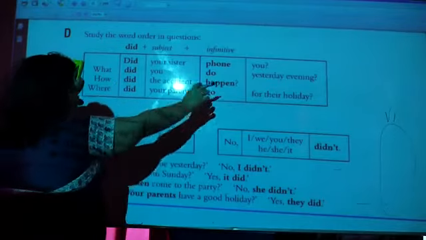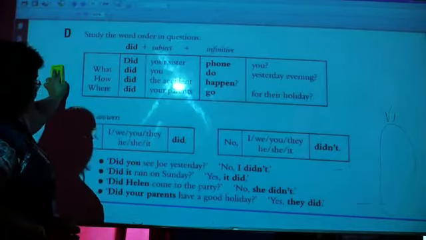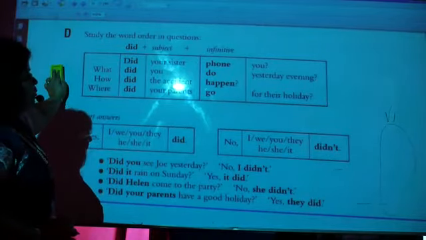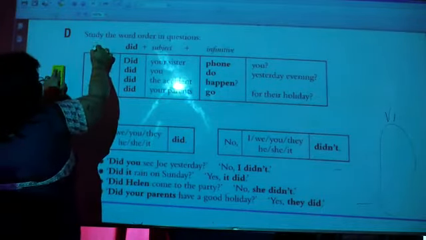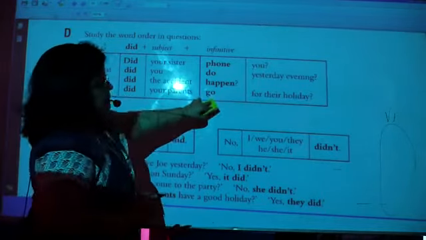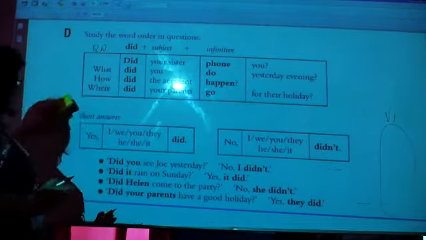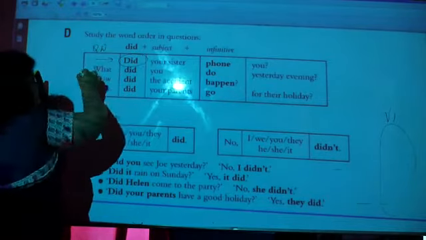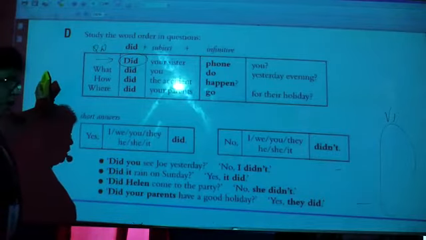What did you do yesterday evening? How did the accident happen? Where did your parents go for their holiday? Now what is the pattern? Here they have taken a question word, did, subject, and then the first form of the verb. Right? And questions like this one will have answers starting with yes or no.